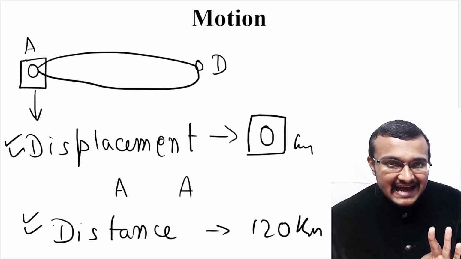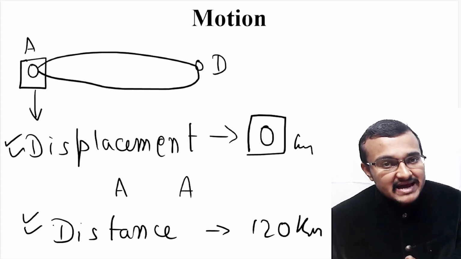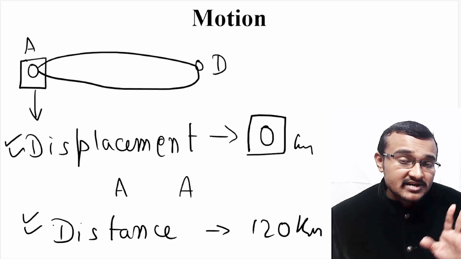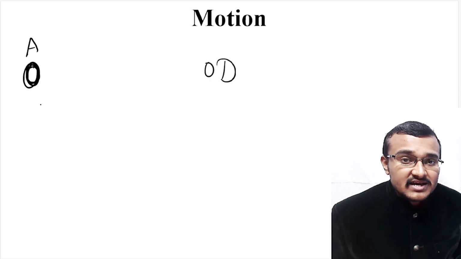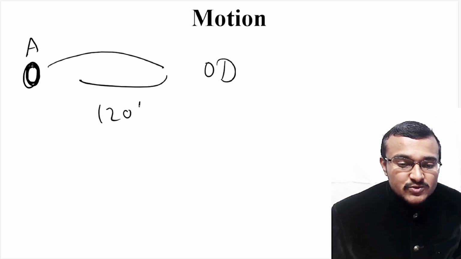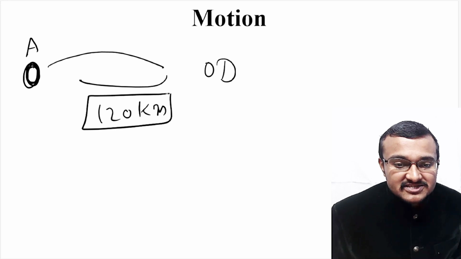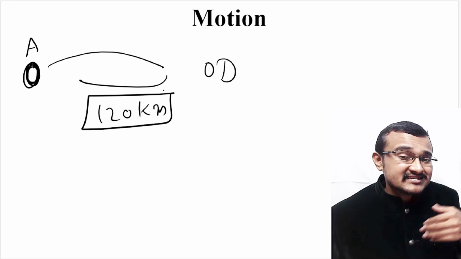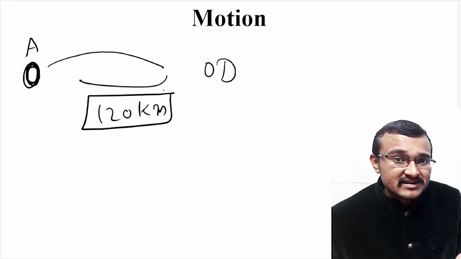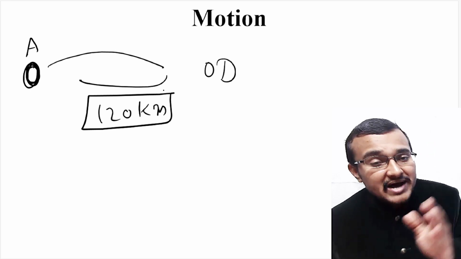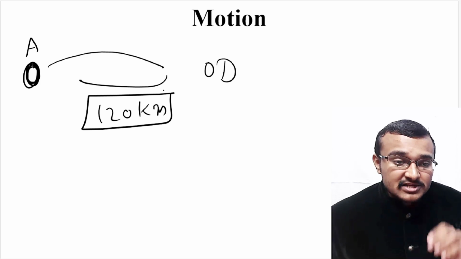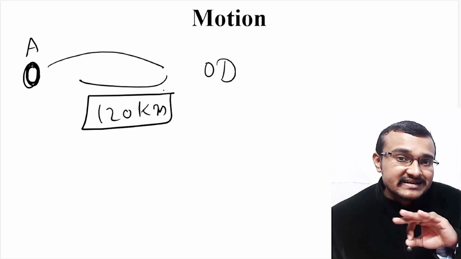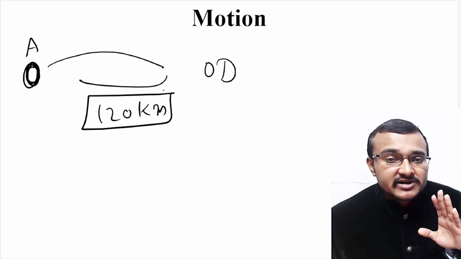Here displacement has a particular direction with magnitude, but distance doesn't have a particular direction with magnitude. So if you consider displacement, there is no displacement at all. If you consider distance, it has traveled 120 kilometers. This 120 kilometers doesn't have direction because it has moved in the forward direction and then in the backward direction. That means it has changed its direction frequently. For distance, we are just adding the path followed by this particular particle. So that's why we are ignoring the direction of the path followed by this particular particle.